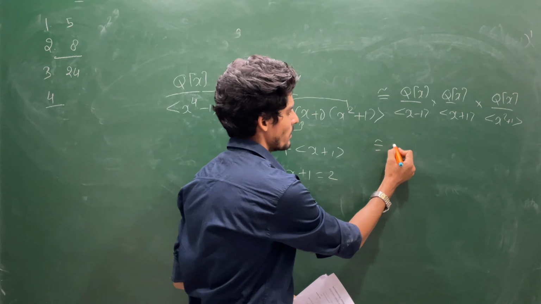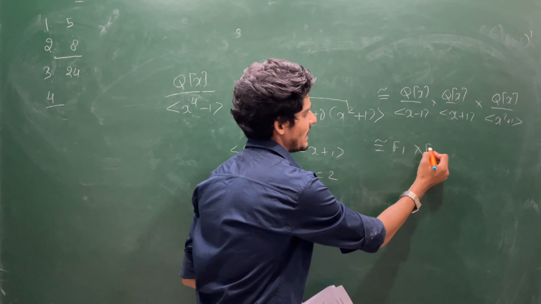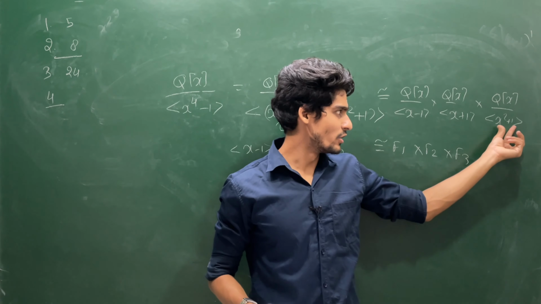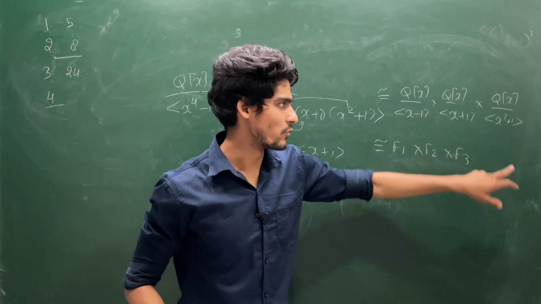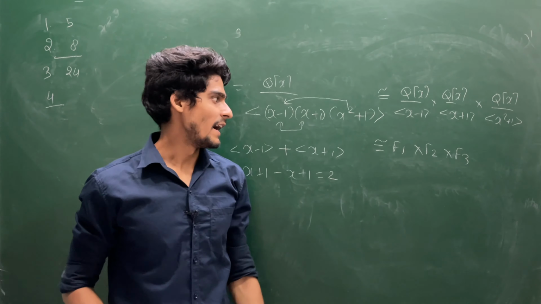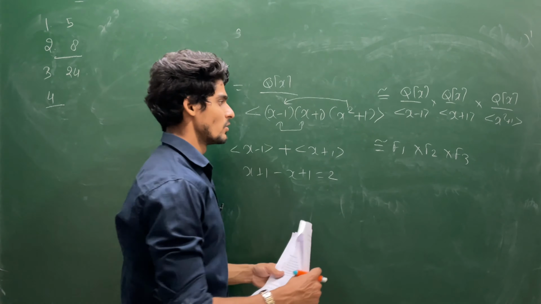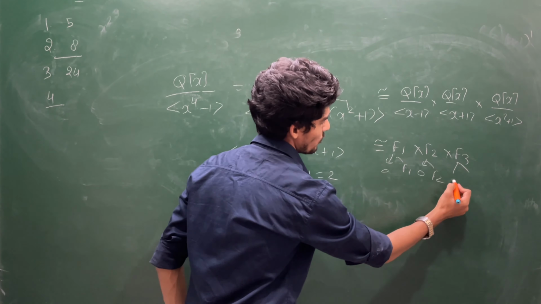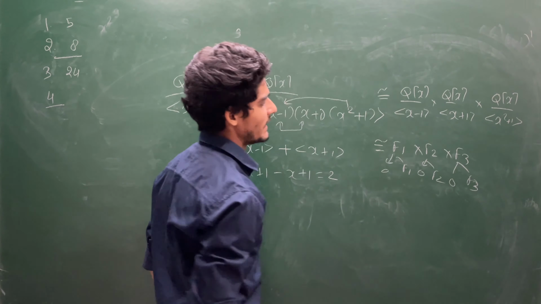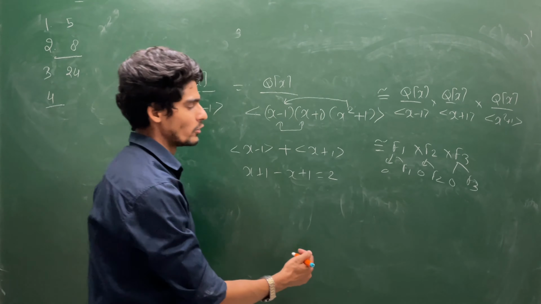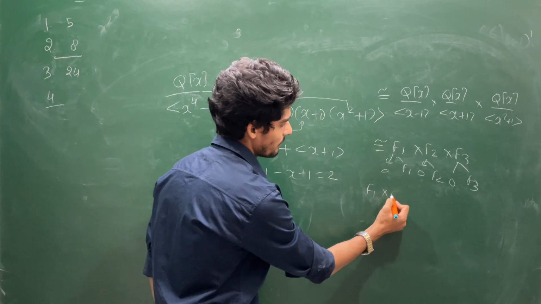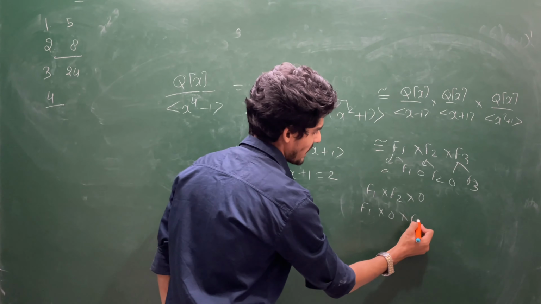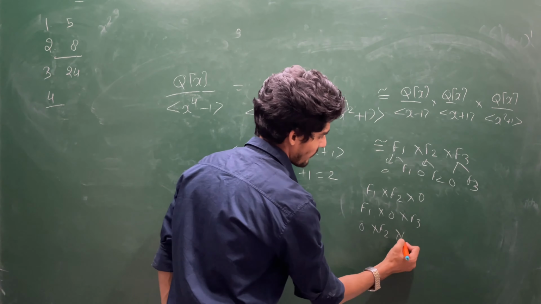So this is isomorphic to some field F1, this is some field F2, this is also a field because x square plus 1 is irreducible over Q. So this is an irreducible element over Q, so this forms a maximal ideal, and this quotient will be a field. And every field contains two ideals. So it has two ideals, 0 and F1; it contains two ideals, 0 and F2; it contains two ideals, 0 and F3. Now you need to compute the maximal ideals. So there will be exactly three maximal ideals: F1 cross F2 cross 0, F1 cross 0 cross F3, 0 cross F2 cross F3.